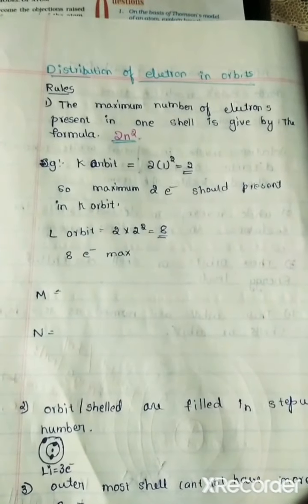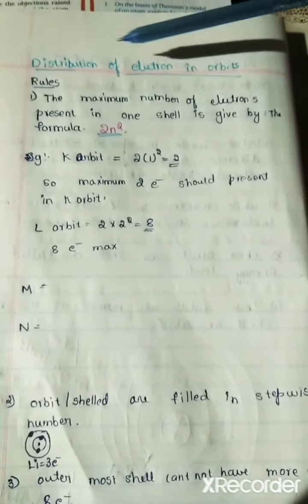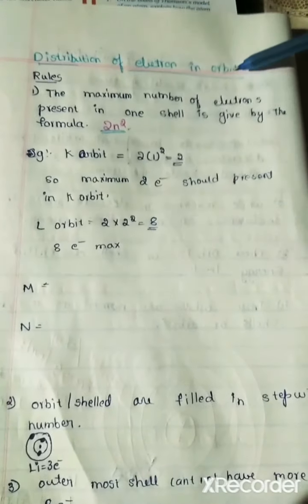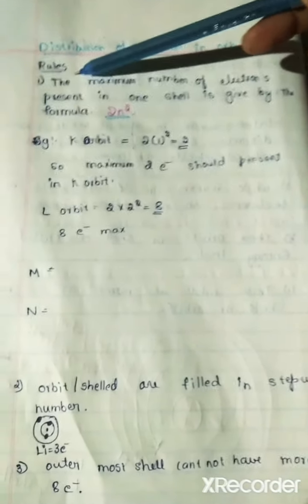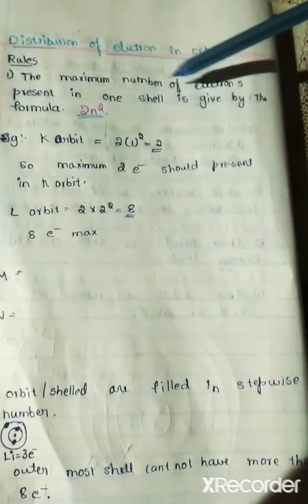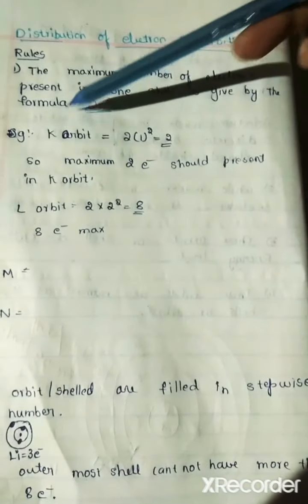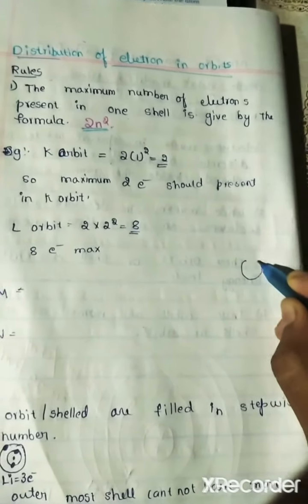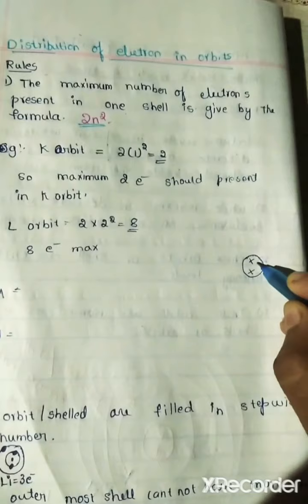After the Bohr model, we have to know how the electrons are distributed in an orbit. There are rules. In the first rule, the maximum number of electrons present in one shell is given by the formula 2n square. Here is a nucleus which contains positive charge and neutrons.